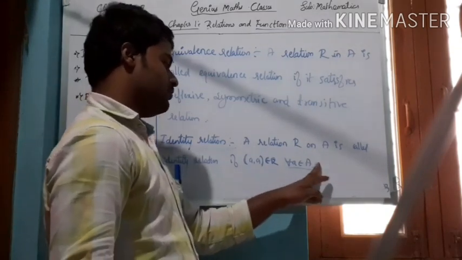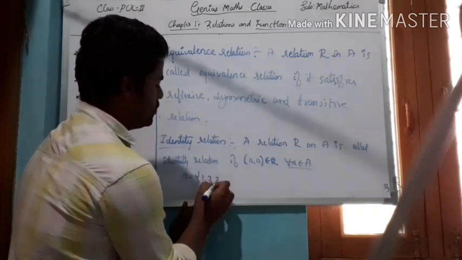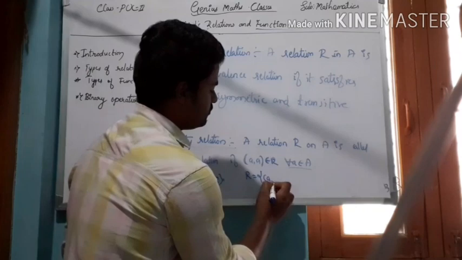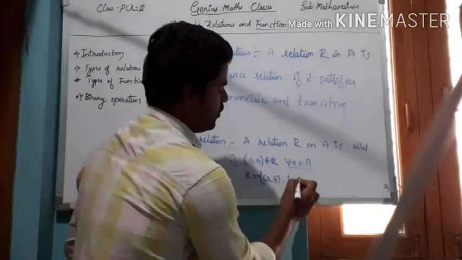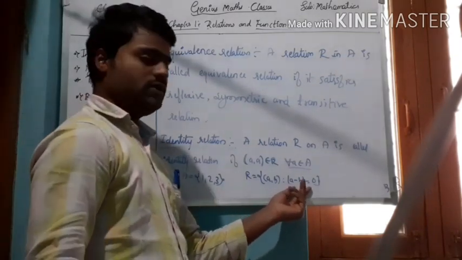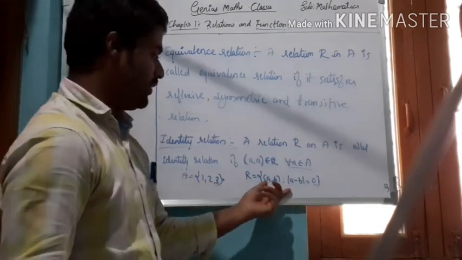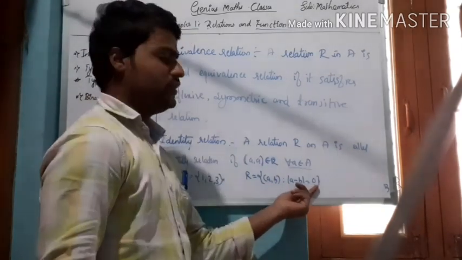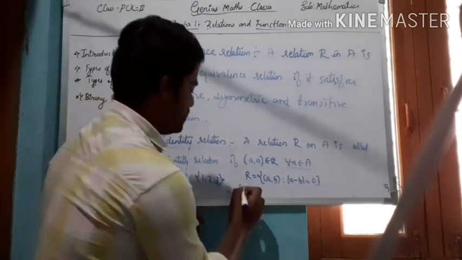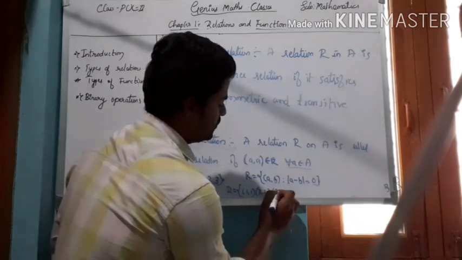How? Just consider an example here. If I consider A equal to {1, 2, 3} and also define the relation R equal to {(a, b) such that mod of a minus b must be equal to 0}. Which elements satisfy this condition? The only elements which satisfy the condition are (1, 1), (2, 2) and (3, 3).